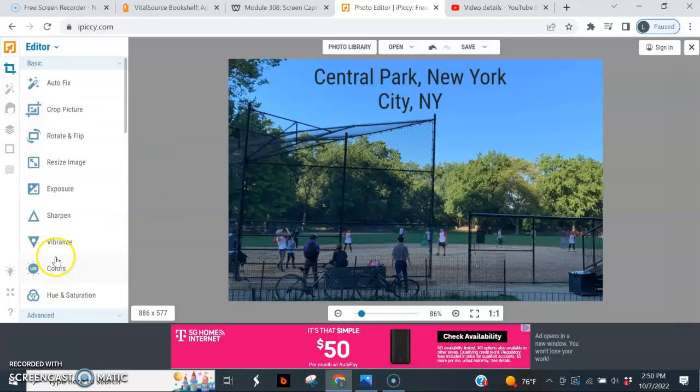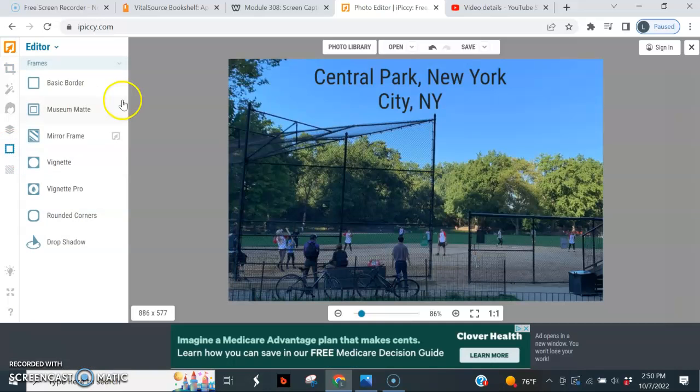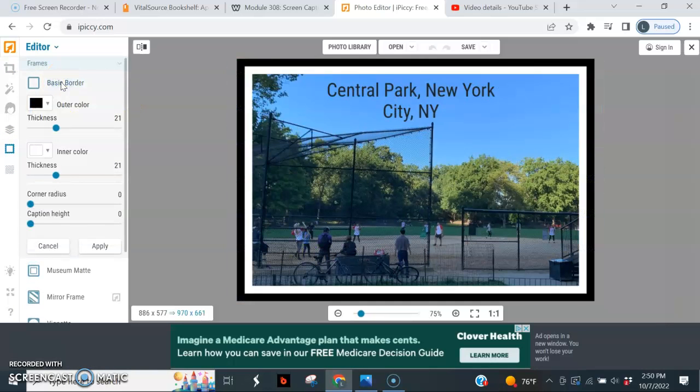It gives you a bunch of different options here. You can change colors, you can lighten the photo, you can darken the photo to make it look more like nighttime. Right now, I just want to add a frame to the photo. So I'm going to go with a basic border frame. Provides us just a nice white and black outline frame going around the photo. I happen to like that, so we're going to save that photo like such.